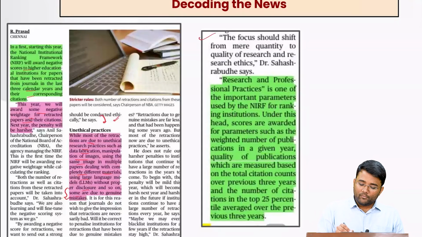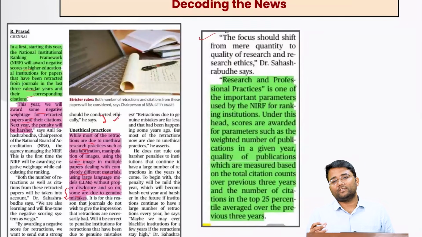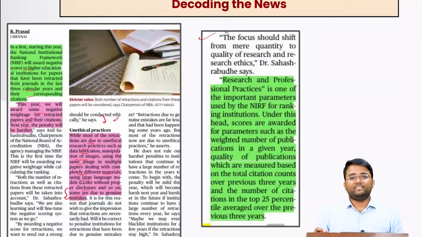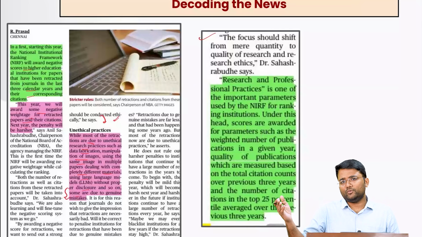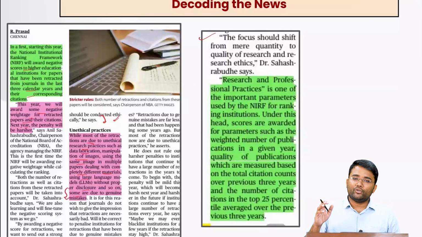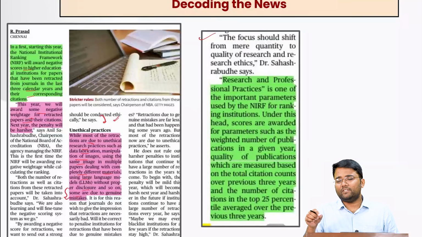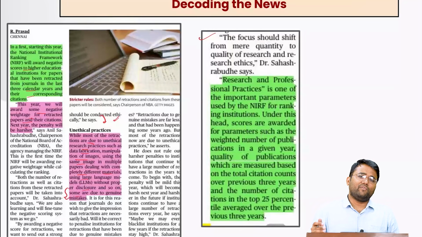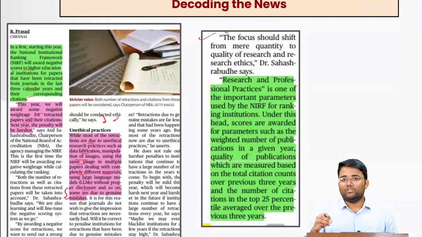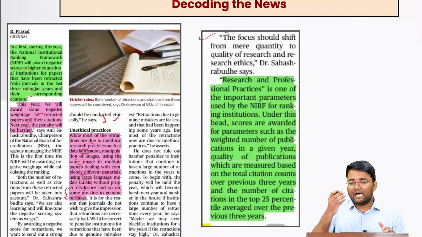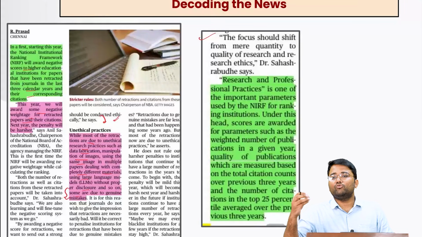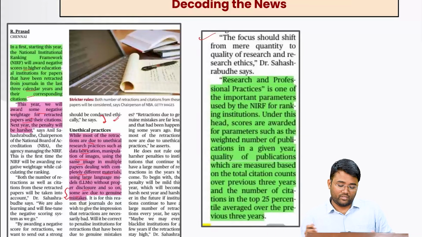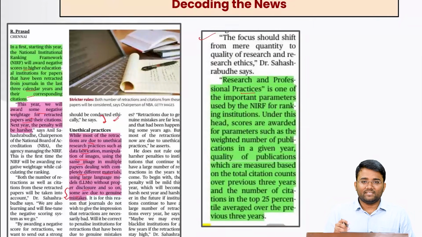Also, the focus should be not merely on the quantity, but also on the quality of the research that is happening, because that will actually help in improving the overall economic growth also. As of now India is spending only 0.6 to 0.7% on research itself, and the contribution of the public sector is much higher as compared to the private sector. But if these private universities, these private institutions improve their research infrastructure, their overall research architecture, that will actually help in overall economic growth, because these commodities, these products which are getting researched, we will be able to make them into commercially viable products.